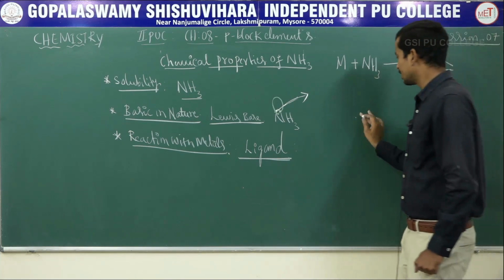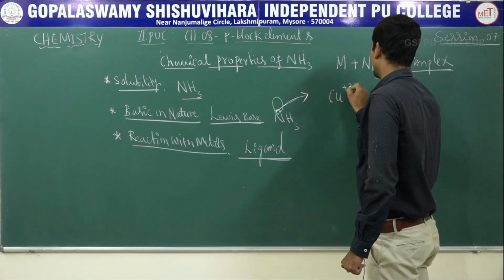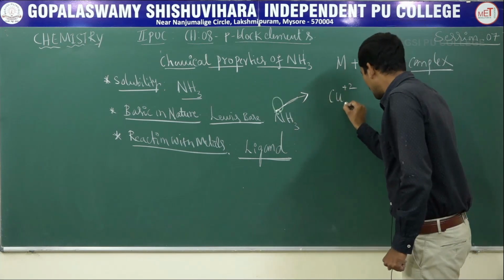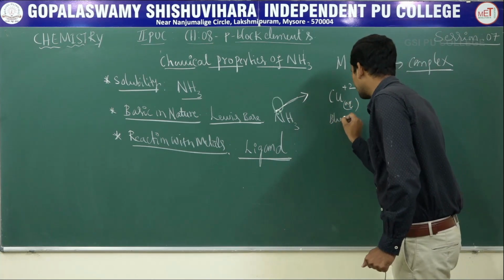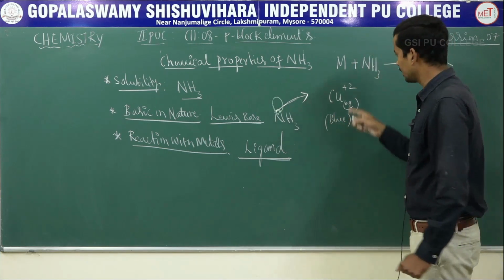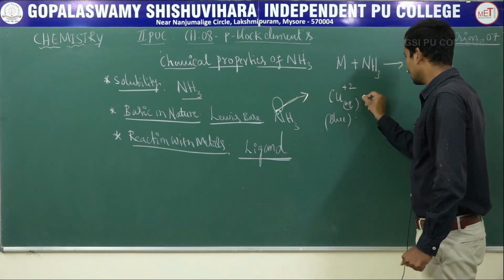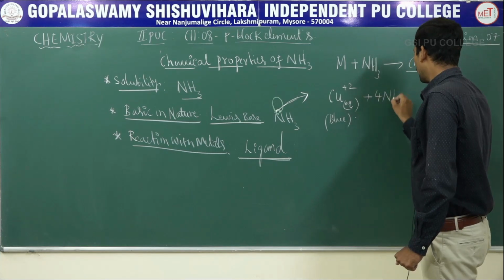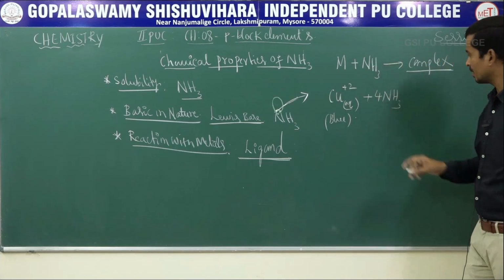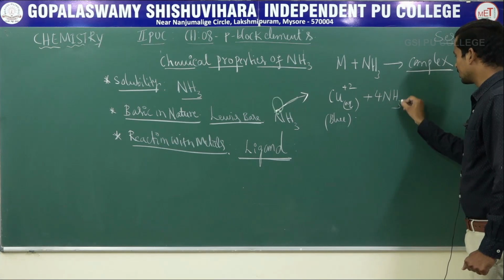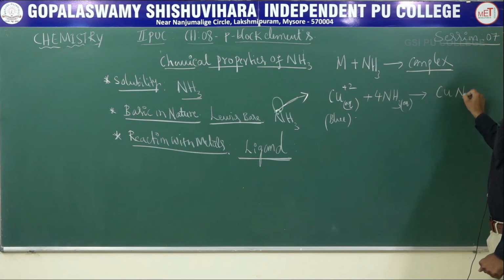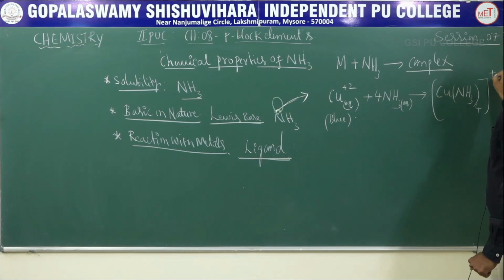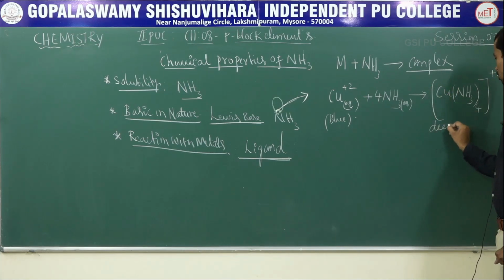For example, let us consider copper 2+ ions from copper sulfate in aqueous solution. Copper sulfate is blue in color, the copper sulfate in the copper plus 2 state. It reacts with 4 moles of aqueous ammonia, that is liquid ammonia, to give the formation of the complex [Cu(NH3)4]2+. This complex is deep blue in color.